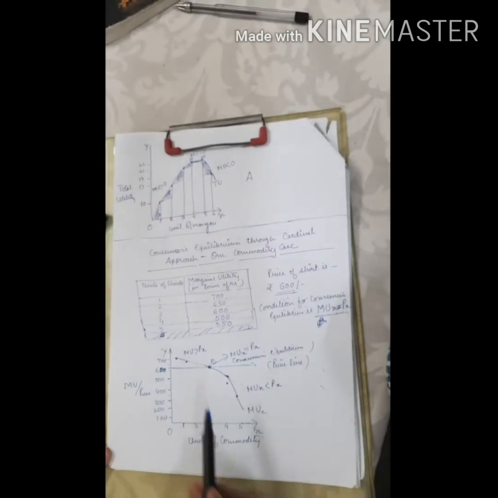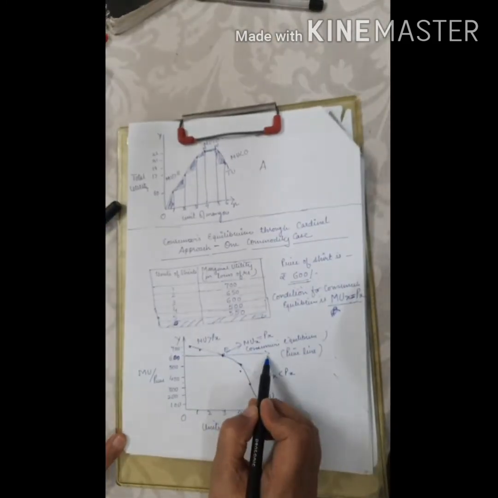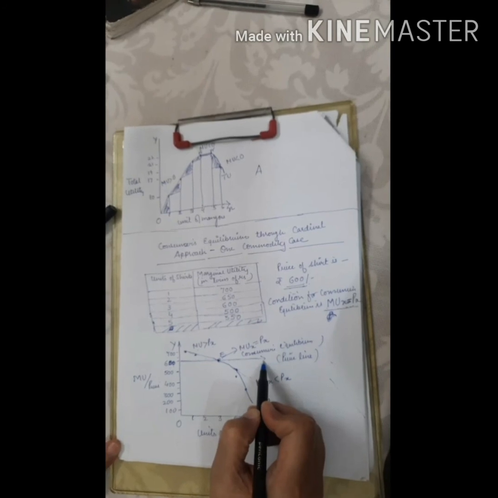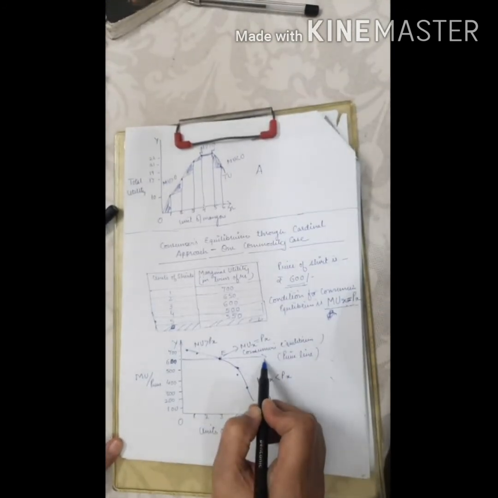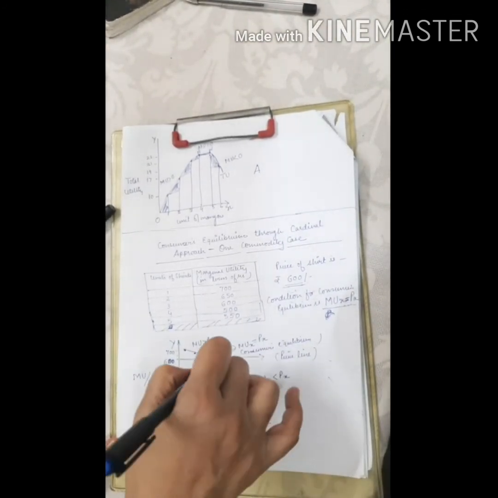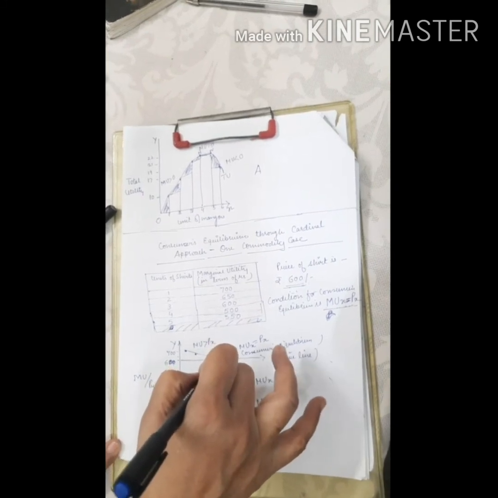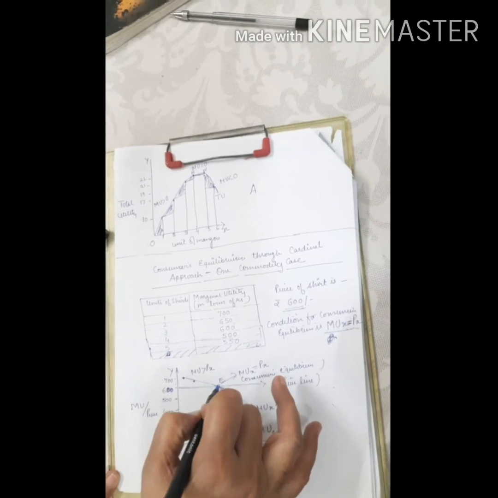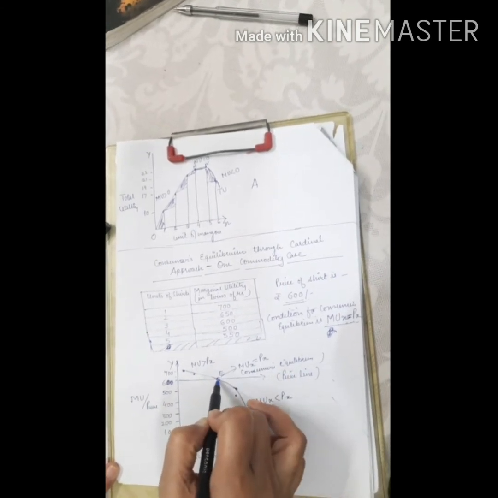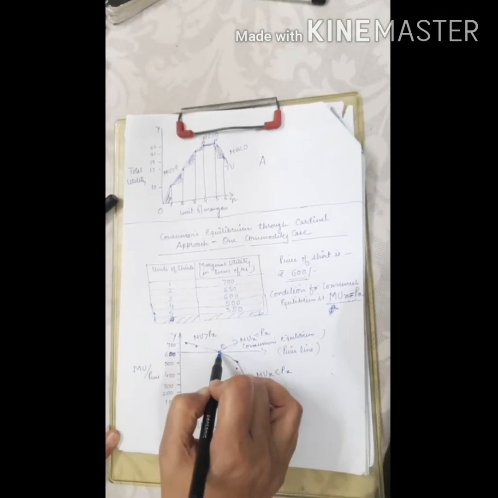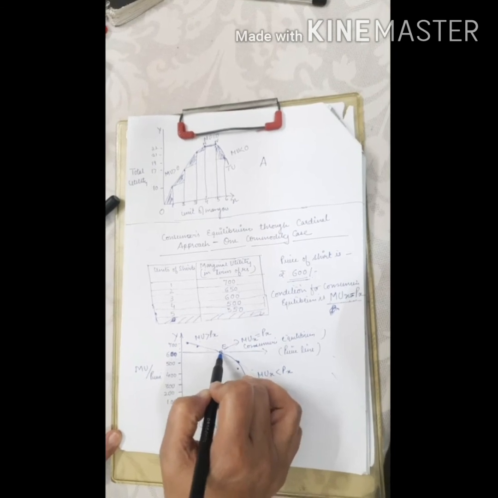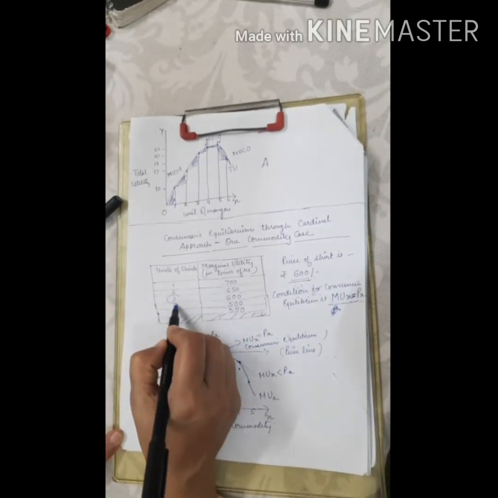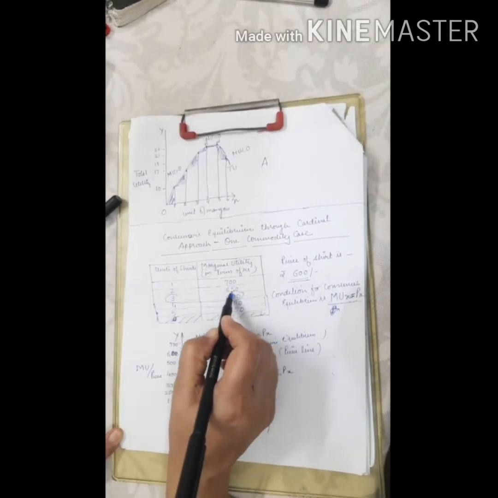The horizontal line P, that is the price line, intersects the MU curve at E, which is the point of consumer's equilibrium, where MU of x is equal to price of x. This condition takes place when the consumer purchases 3 units of shirts.